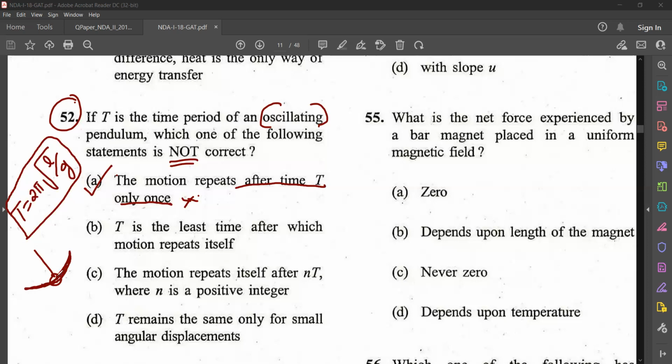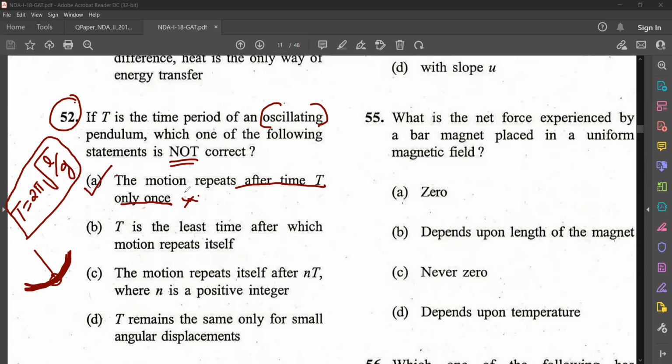And this process repeats after every T, isn't it? After every T, this motion repeats. That's why it is known as an oscillation, isn't it? It repeats. It does not repeat only once, it repeats many times, isn't it? So that statement is wrong.